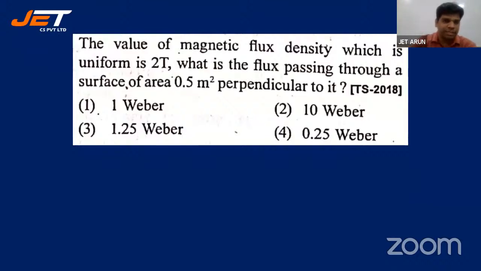Take a few seconds. The calculation is very easy, students. It's 2 Tesla times 0.5 meter square, right? What is flux? Field times area, perpendicular to the field. But it's already given as perpendicular, so we don't have to think of any component or anything.